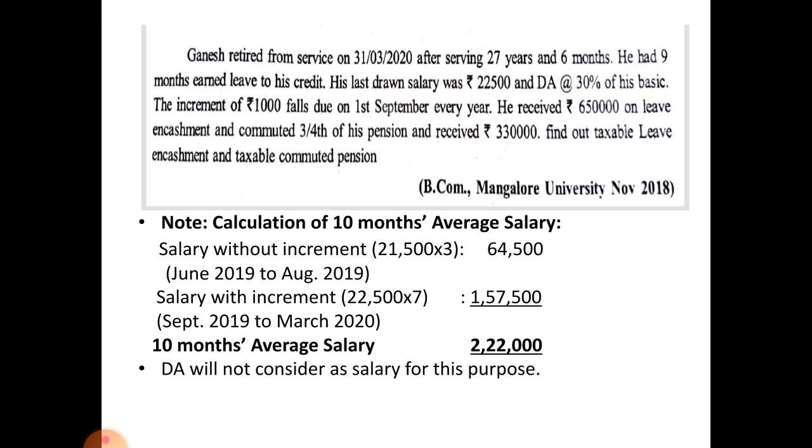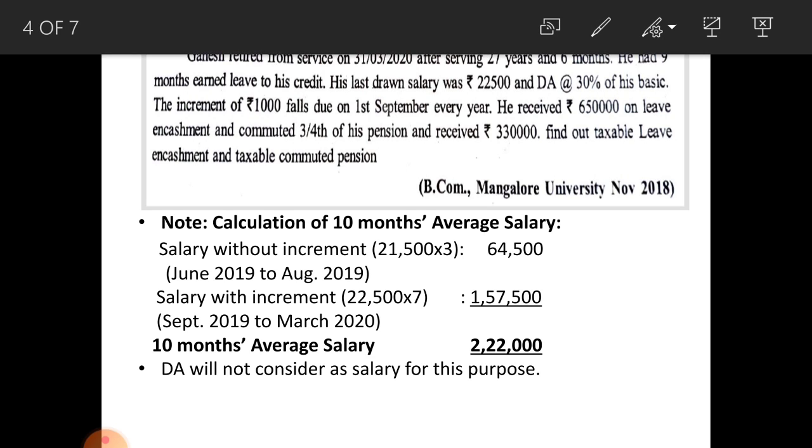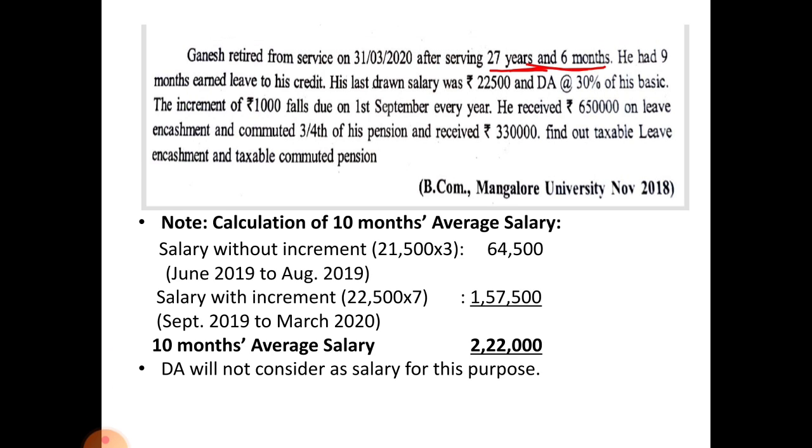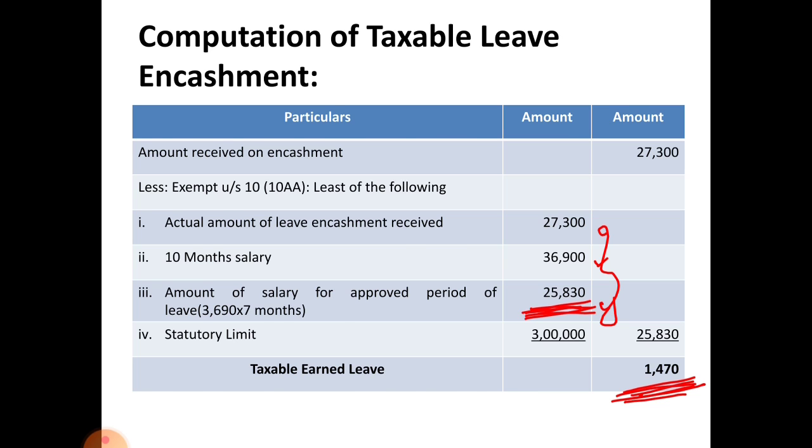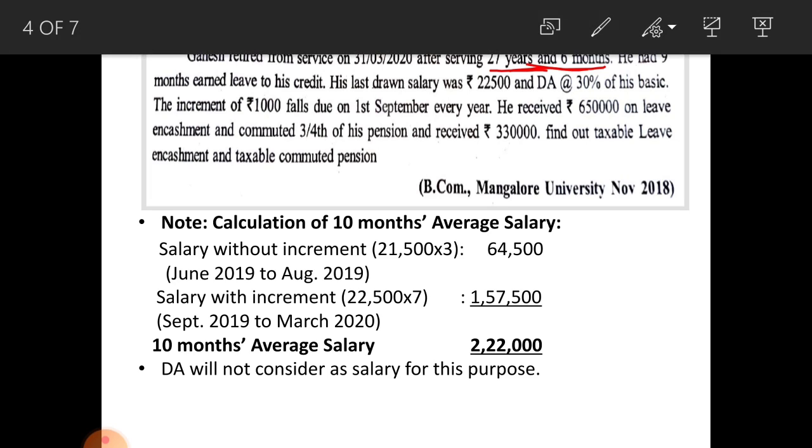See the problem once again. Ganesh retired from service on 31st March 2020 after serving for how many years? 27 years 6 months. Here you should ignore the fraction of years and you should consider only full years of service, that is 27 years. But in this problem no need to consider this one because you are not calculating a gratuity here, so it is of no use in this problem.